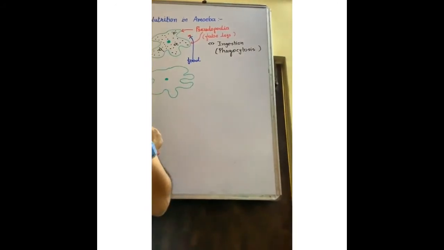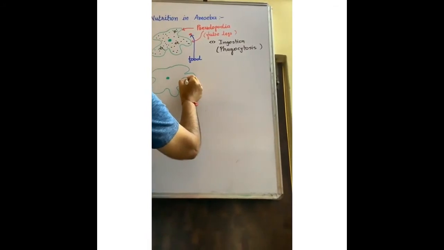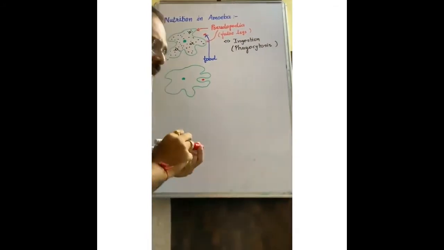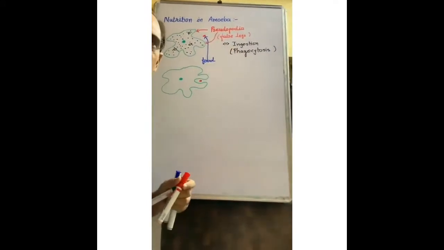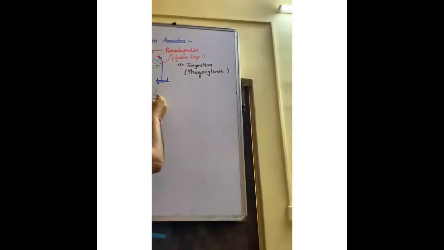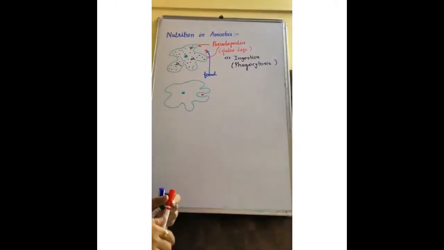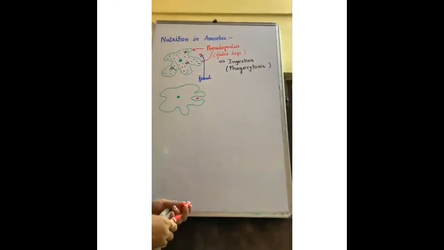Now the food particle is inside it. It tries to grab this food particle, which is known as ingestion. When this cell membrane touches with each other, then this food particle enters into the amoeba. That is called ingestion.